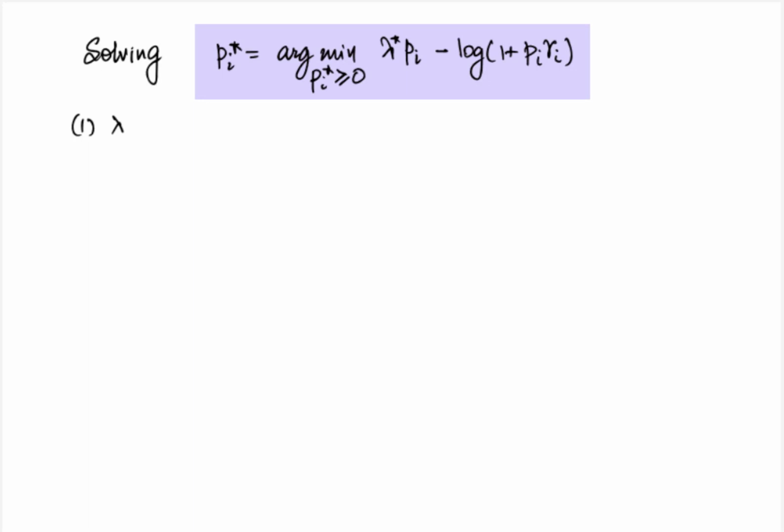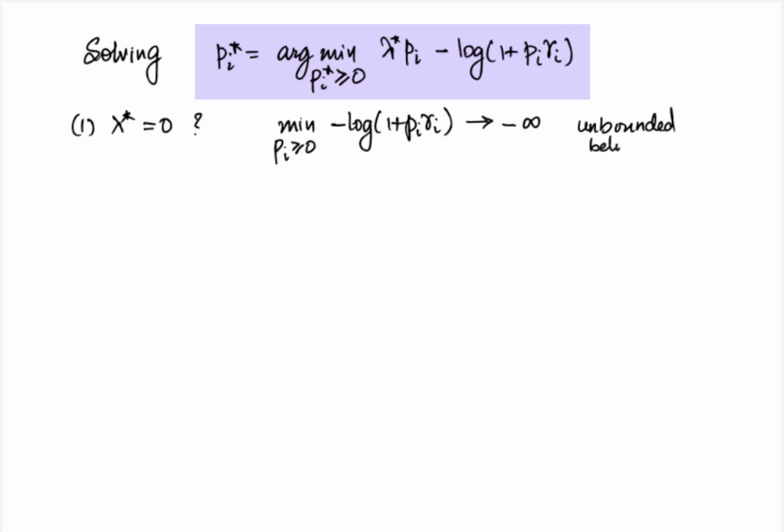First consider the scenario that lambda star is equal to 0. In that case, the problem becomes that of minimizing minus log of 1 plus pi gamma i, and the objective function here decreases to minus infinity as pi tends to infinity, so this problem is actually unbounded below, implying that pi star will have to be infinitely large.